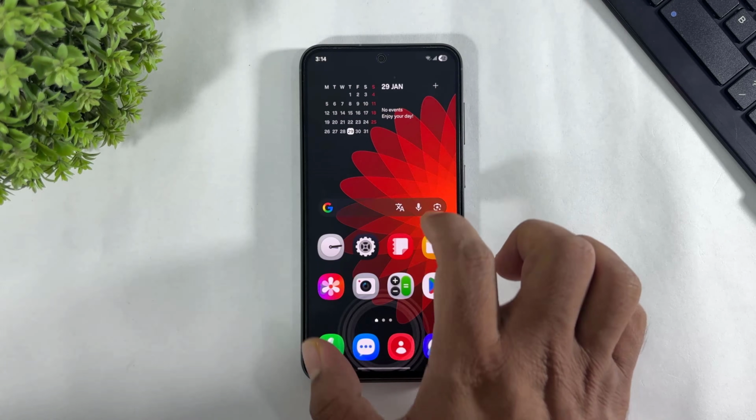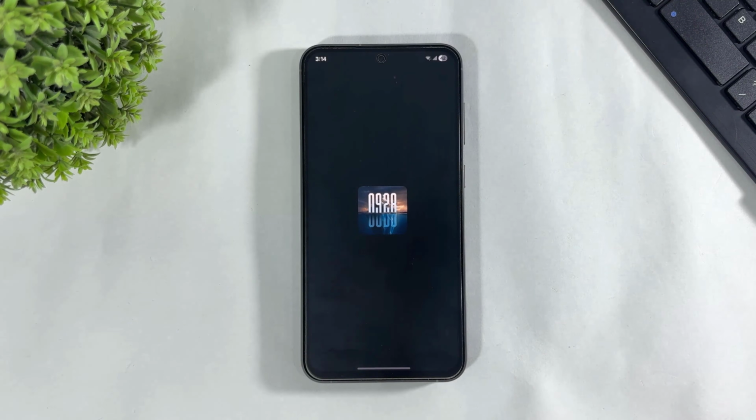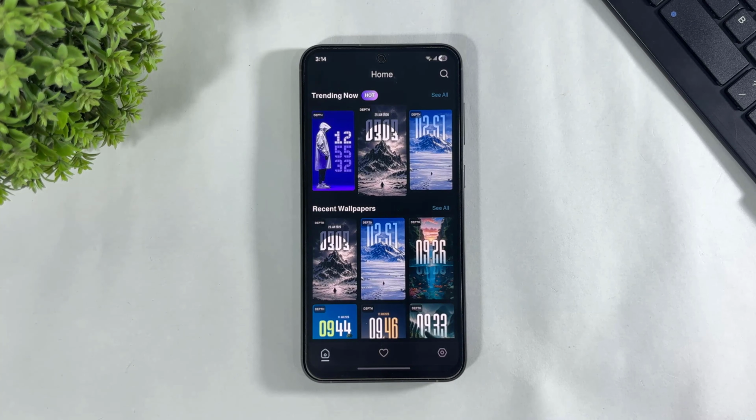Now download this app on your Galaxy device. The app download link is available in the description. After download, simply tap and open. After opening, look at this, many beautiful depth clocks are also on this app.